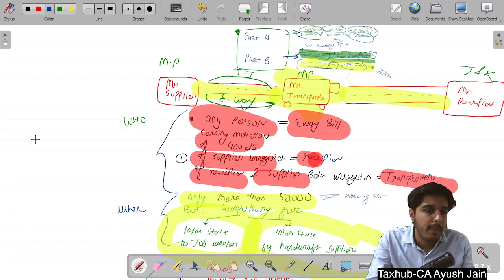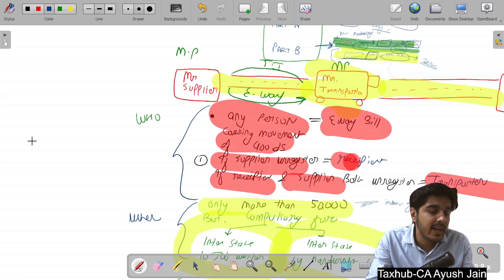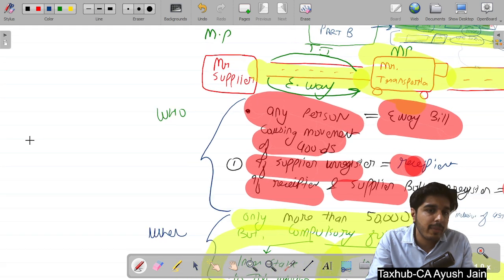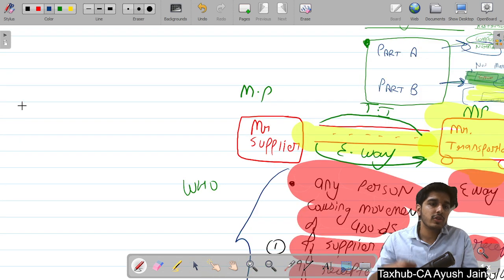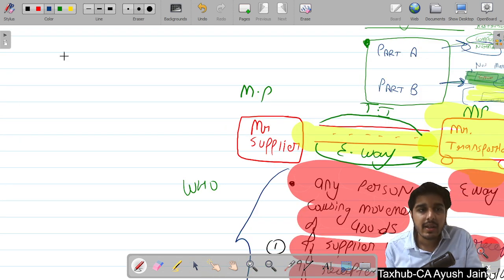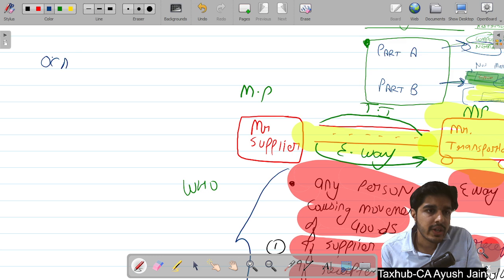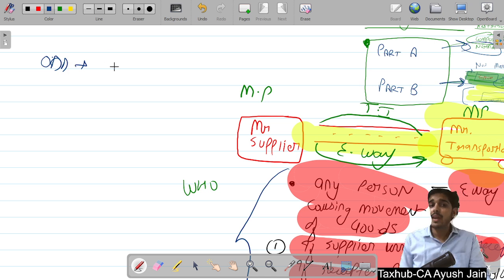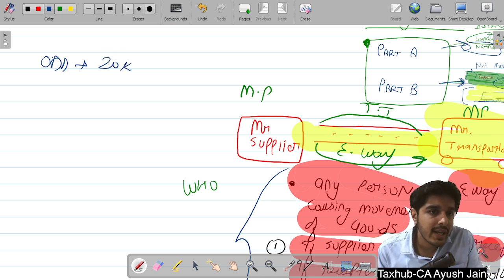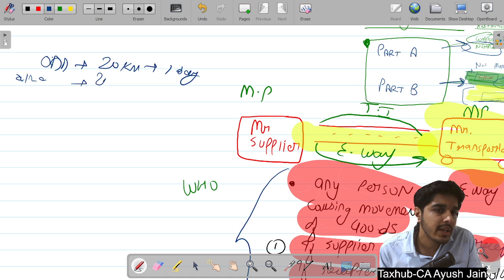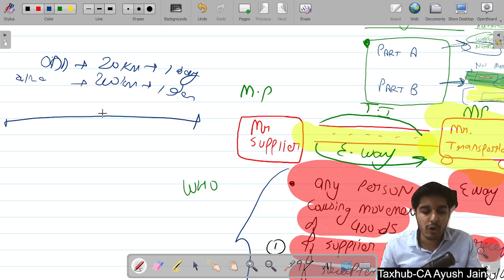So my distance is, it says, 368 kilometers. I have to calculate my number of validity days. So if it is the OCD case, the over dimensional case, then up to 20 kilometers it's 1 day validity. But in a case other than over dimensional or multimodal transport, then up to 200 kilometers my validity will be 1 day. So I have to cover 368 kilometers.